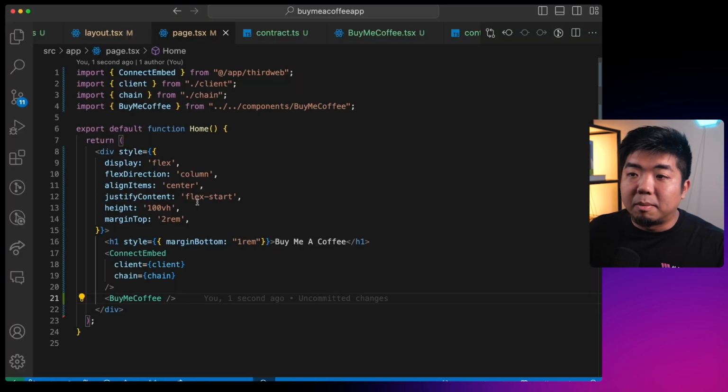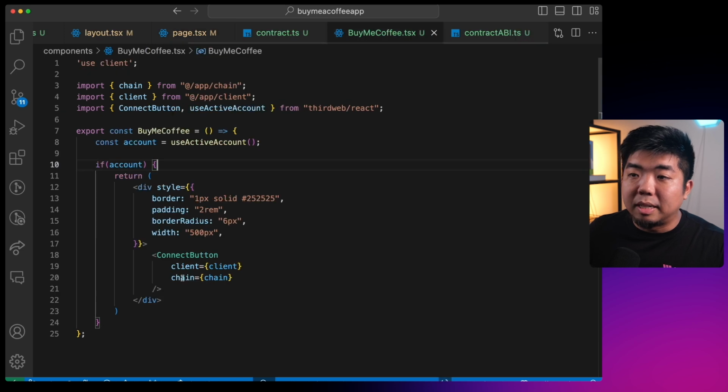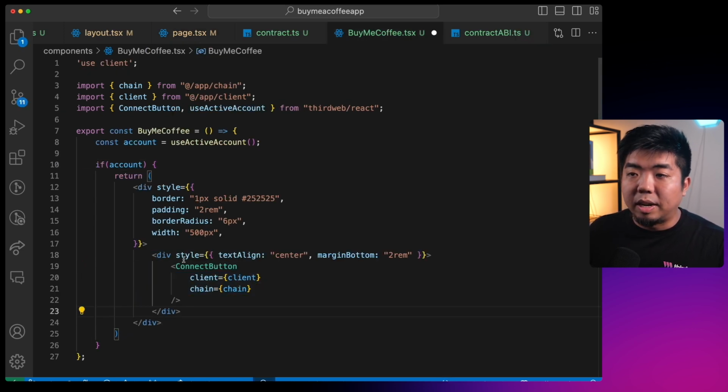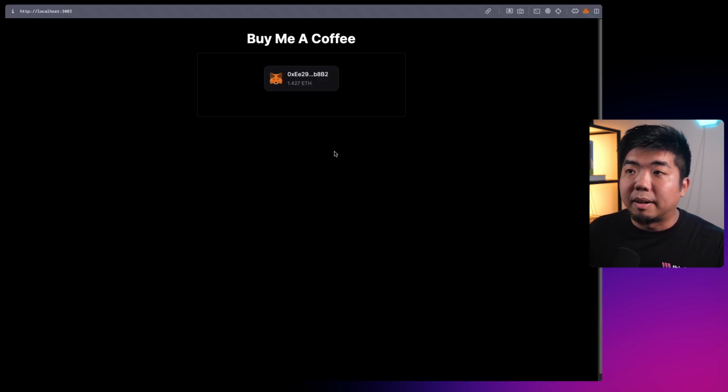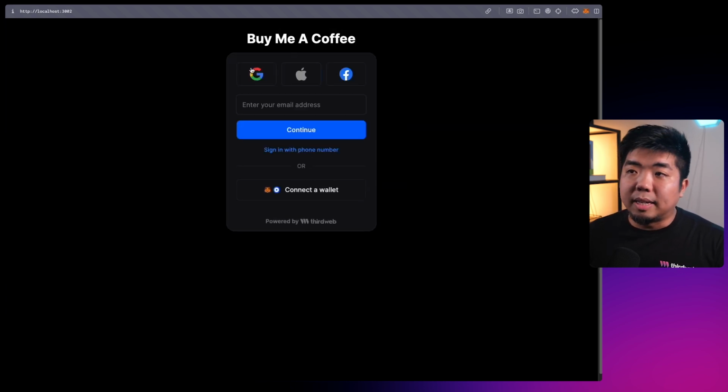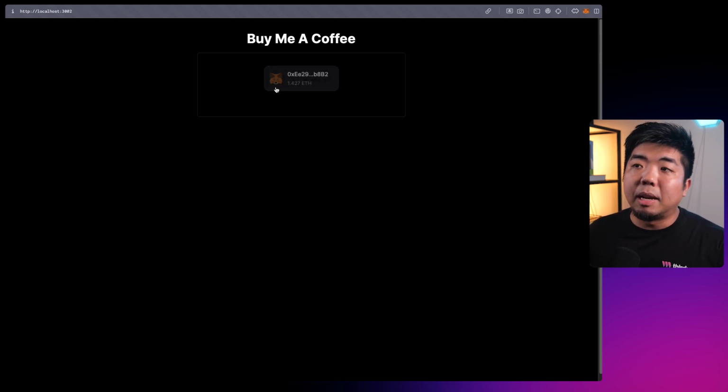Now I'm going to come back and wrap our connect button here with a div to center it. This div just has some styling to center and add a margin. If we come back to our app, there we go, we've got some margin and we have our connect button. With the wallet disconnected, you see I'm brought back to the login screen where I can connect a wallet again, connect MetaMask, and this is where our Buy Me a Coffee application will be displayed.